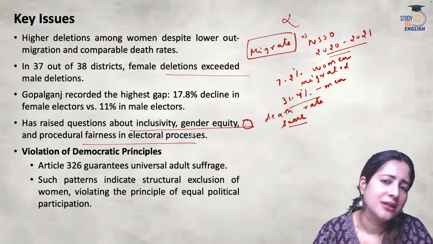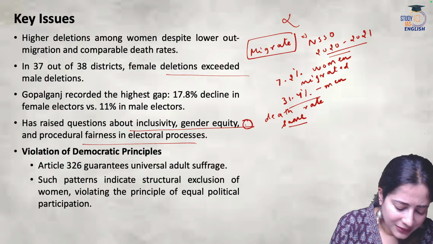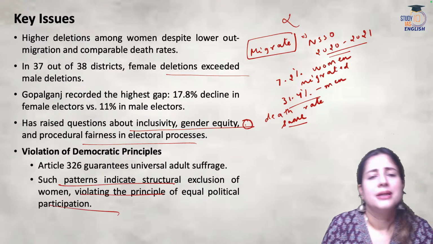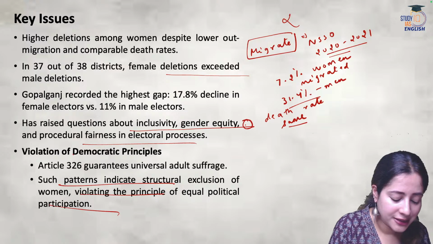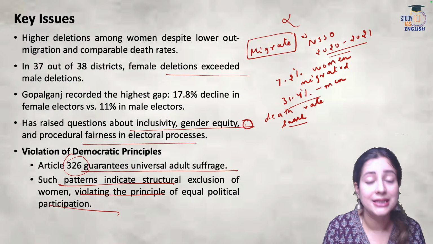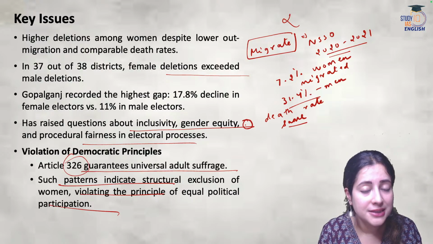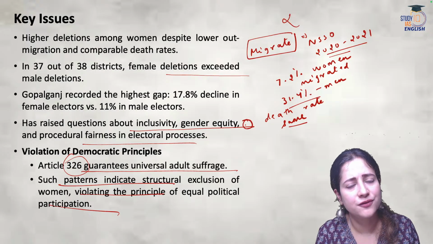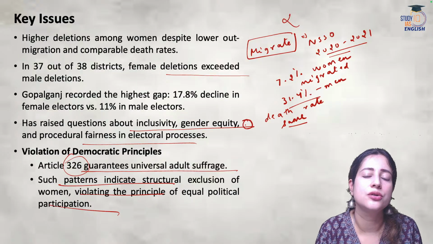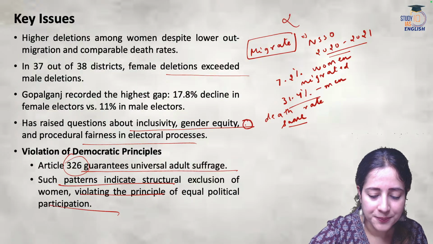Does it not mean a sort of complete violation and complete deprivation of Article 326, which says India provides universal adult suffrage? Every individual above 18, irrespective of their gender, religion, caste, creed, race, ethnicity, have